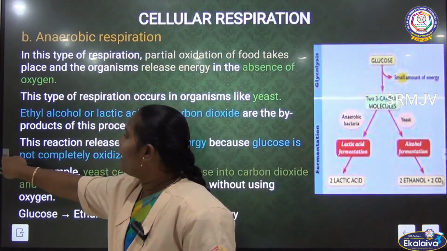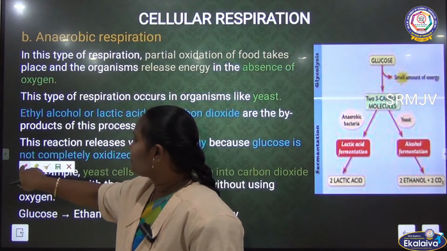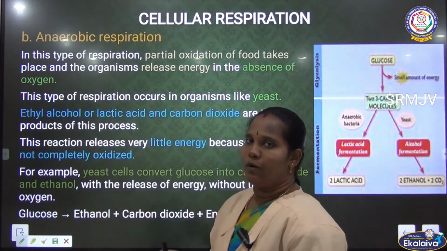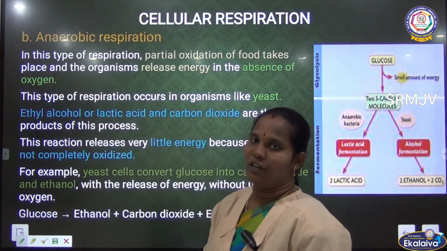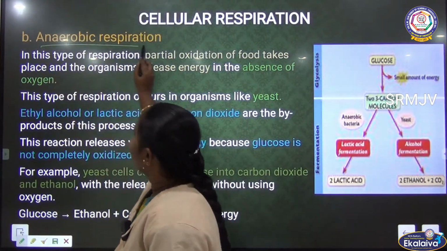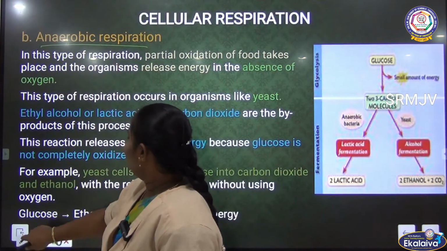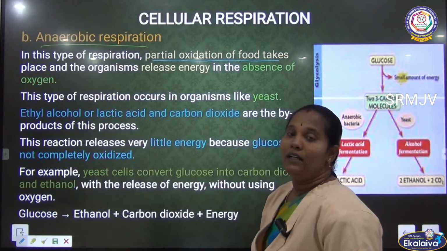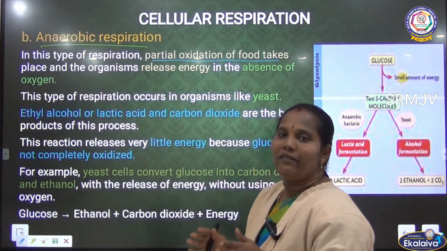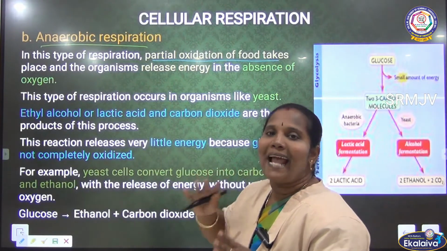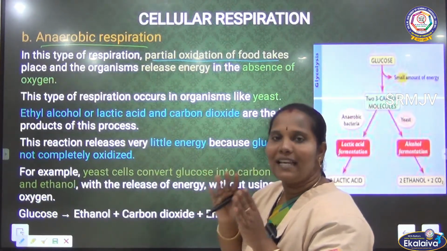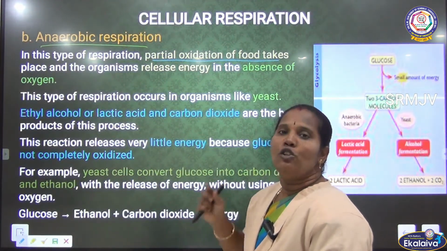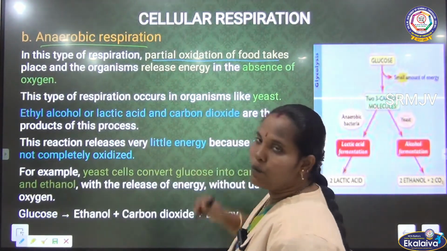Then next one is the anaerobic respiration. Aerobic respiration means air is needed for that respiration. Now we are seeing the anaerobic respiration. What is anaerobic respiration? In this type of respiration, there is partial oxidation of food. Partially means it is not completely oxidized. Only half of the oxidation of the food happens in this process.